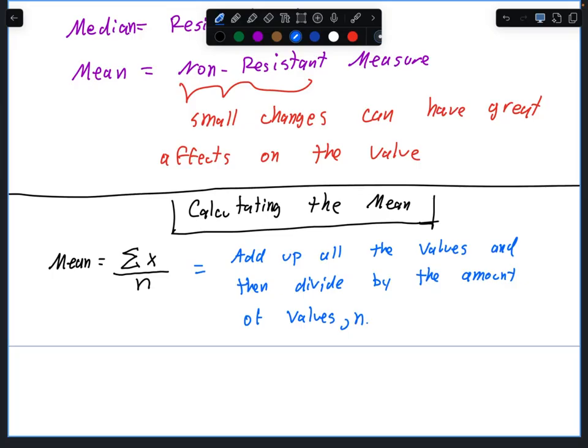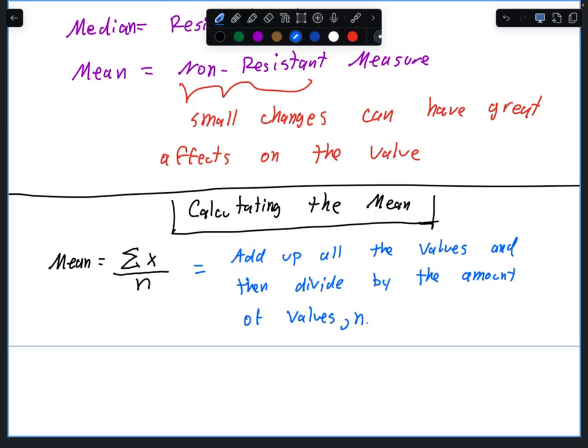So what do you think this symbol represents? Look at the wording. X represents the values. N represents how many values. So this symbol means add all of the values, and then divide by how many total values there are.